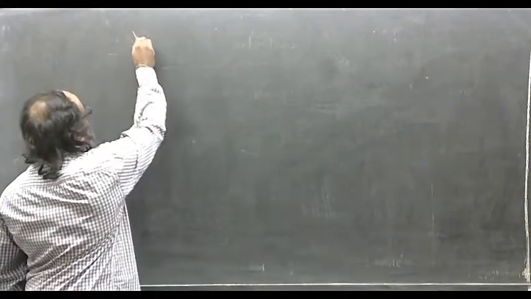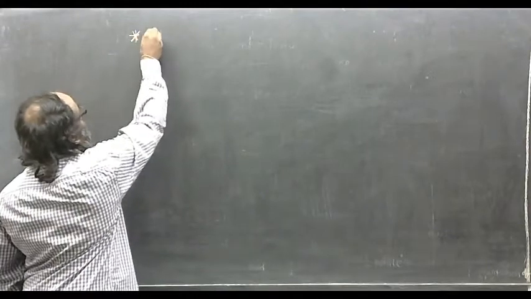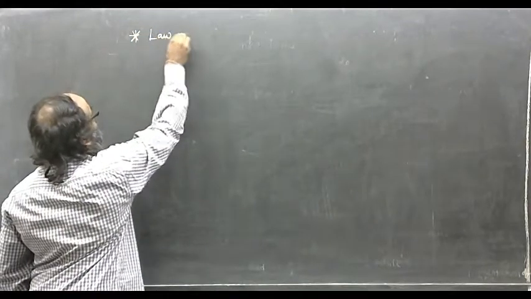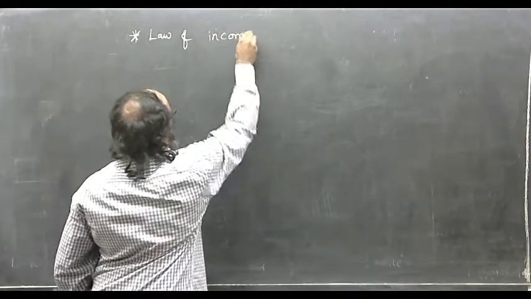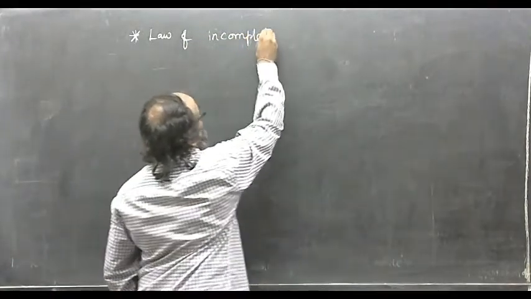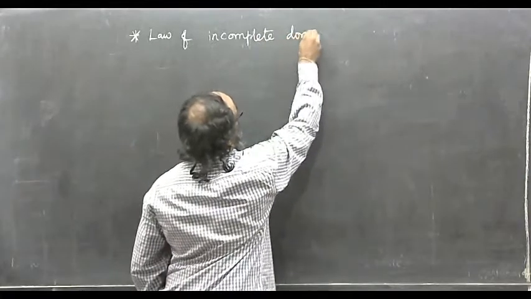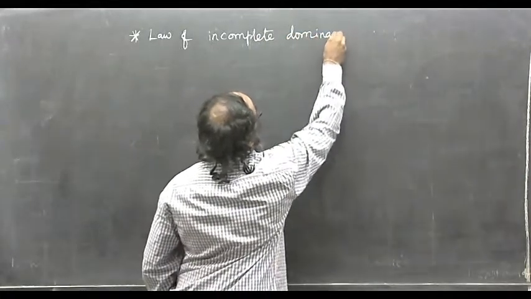Now let us examine one more case, that is law of incomplete dominance.